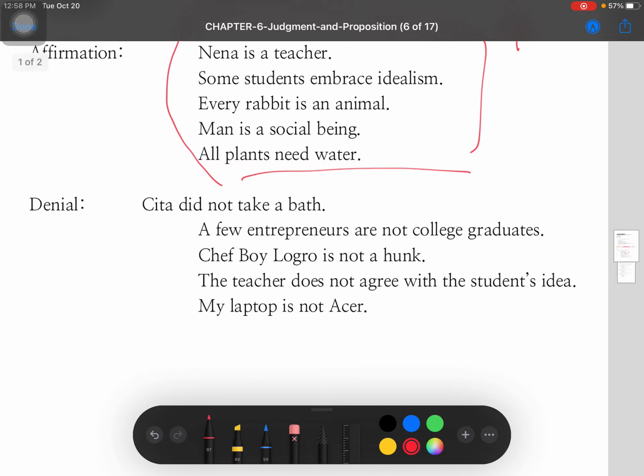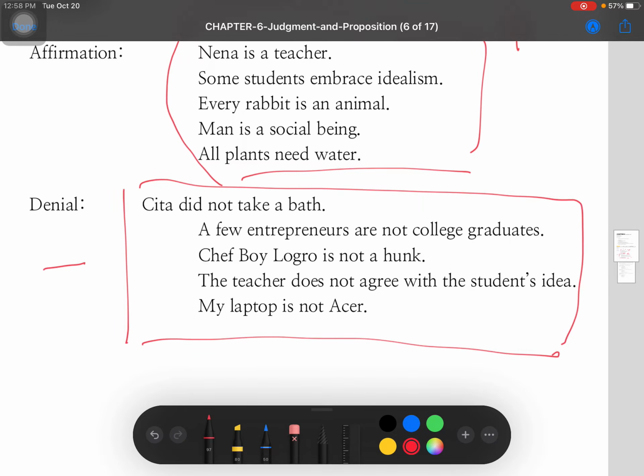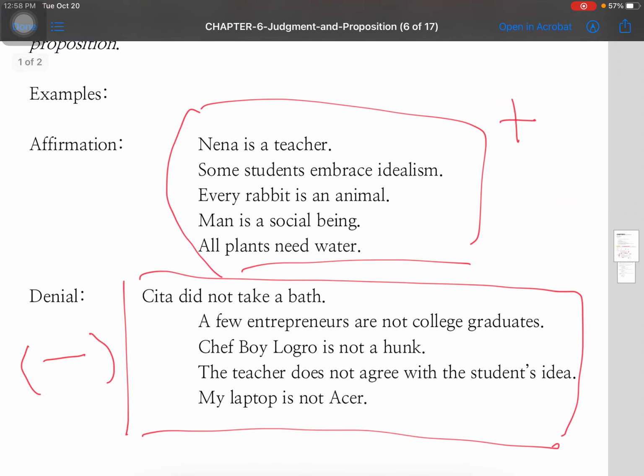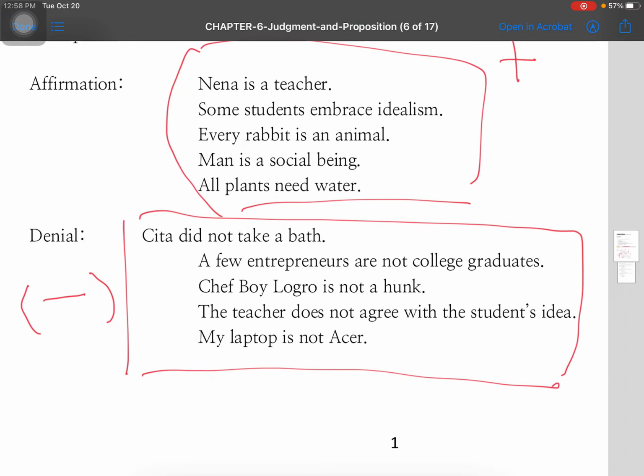So makikita nyo naman dito, these propositions are stated negatively. Samantalang dito, positively. So propositions can be an affirmation or a denial, or what we call a negation. So to state it in a different way, propositions can be stated positively and it can also be stated negatively.